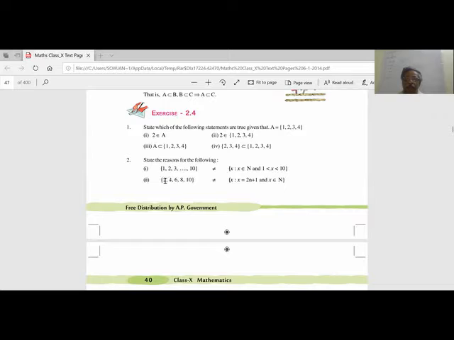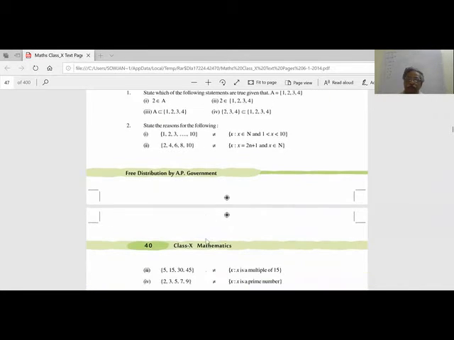Now this one. Here, all even numbers up to 10. Here, what is given? 2n plus 1 is an odd number. If you put n as 1, it becomes 3. Whenever we want to represent an odd number, we write 2n plus 1. So n equal to 1 means 3, n equal to 0 means 1, n equal to 3 means 7, n equal to 4 means 9. Like that, all odd numbers. So it belongs to natural numbers. This is an infinite set: 1, 3, 5, 7, 9, like that it will go up to infinity. That is why they are not equal. This is a finite set and it's only even numbers.